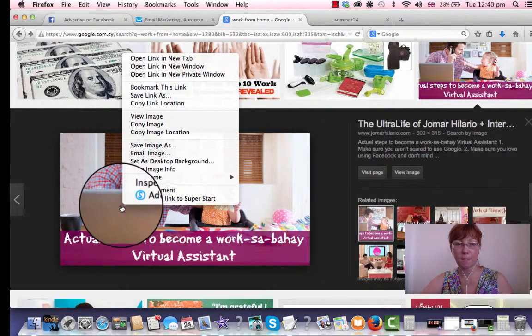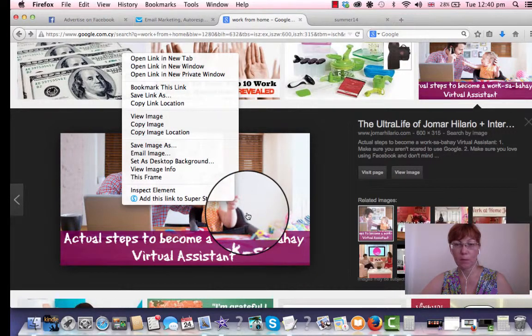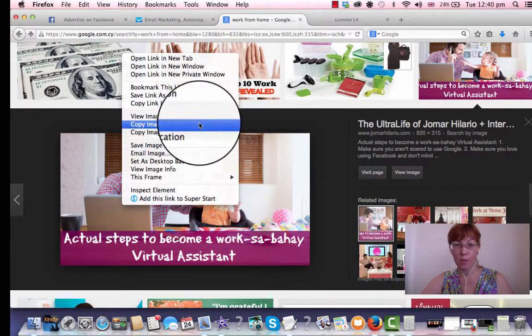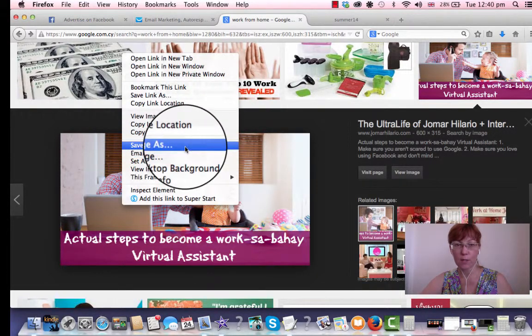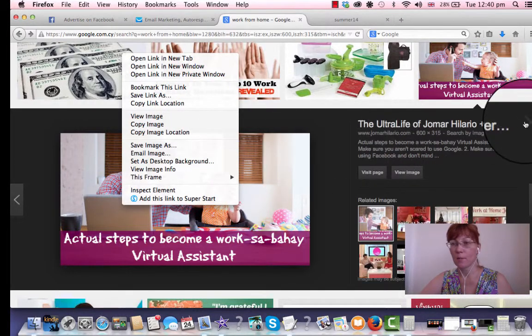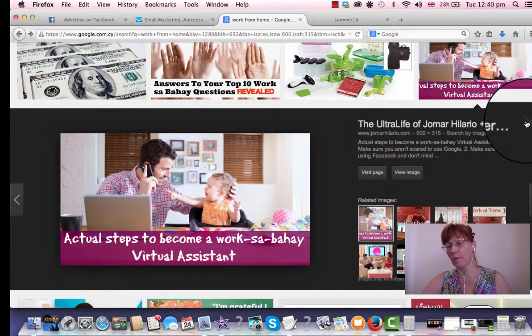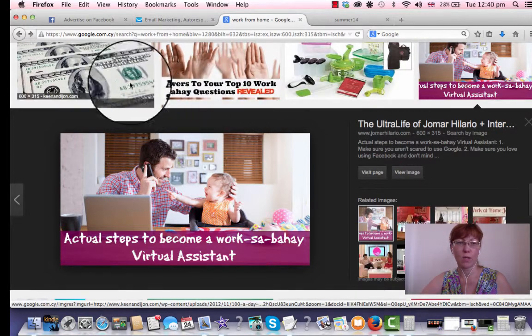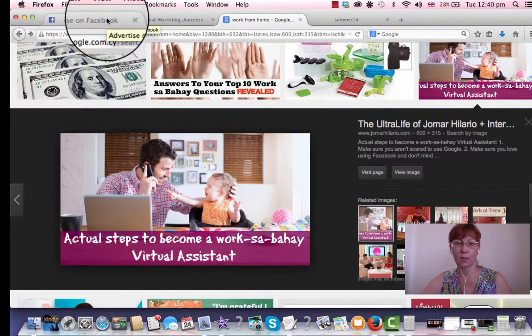Because I have a Mac, I am clicking with 2 fingers, and this box came to me, and I will do save image as. Most probably it's the same in Windows. Something similar you need to find out. About this I cannot help you because I haven't had Windows for a long time now, 4 years, so I forgot how to use it.